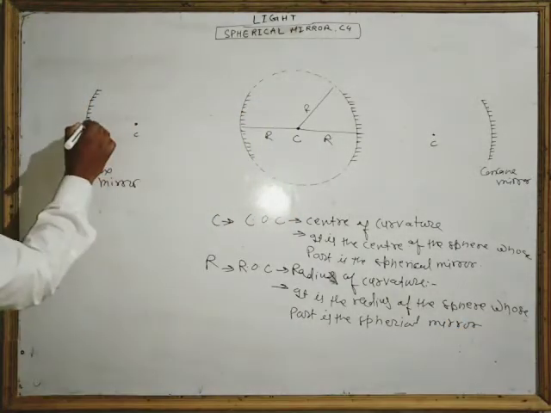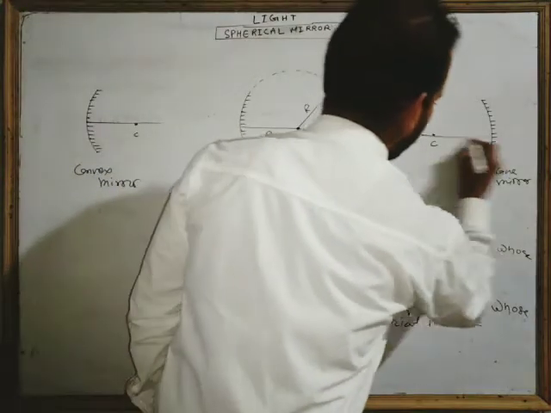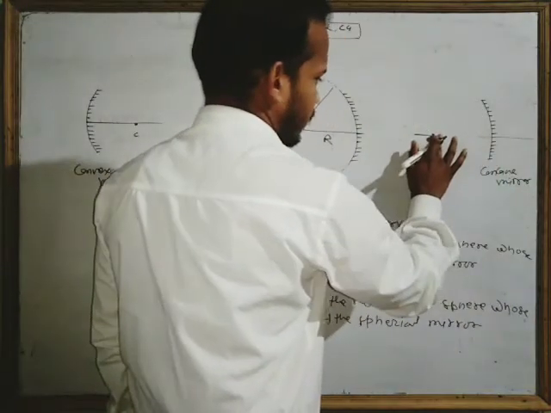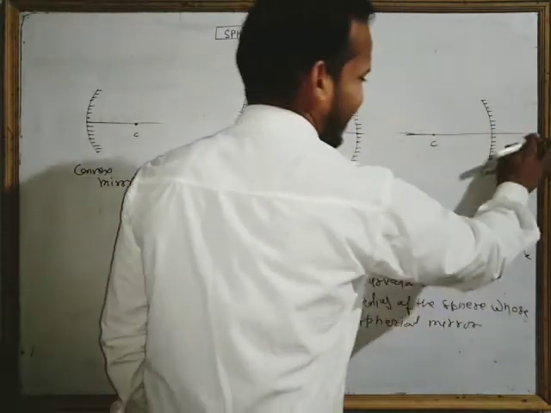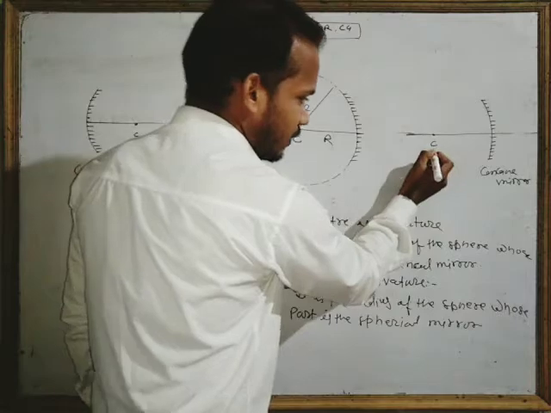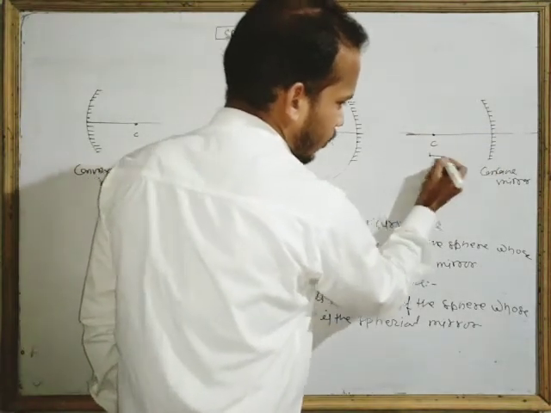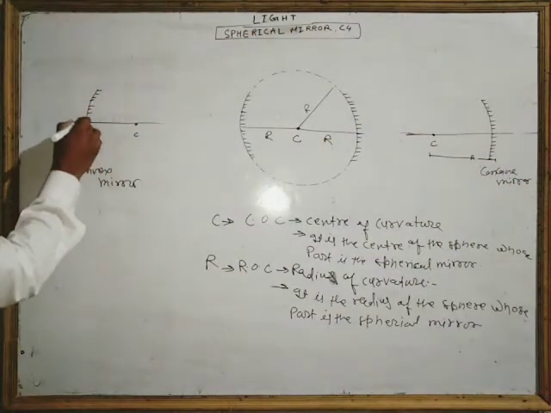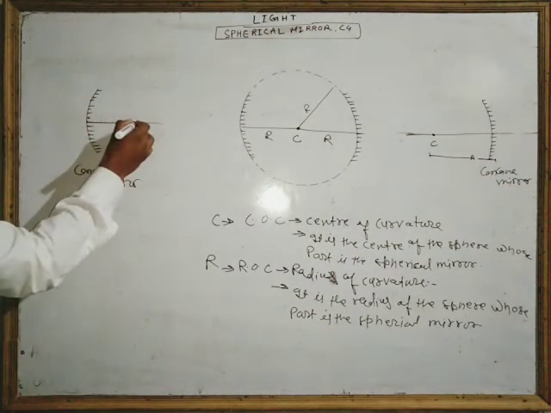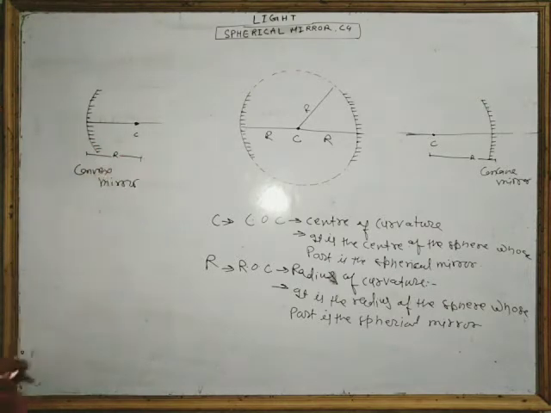Okay, and here, if you want to draw here, then this is the... okay, let me draw it again. I assumed that line was straight, but it bent. Okay, then this is from this center to this point. It is the radius. And here we can also draw from this center of a sphere to this midpoint. This is the radius of curvature.